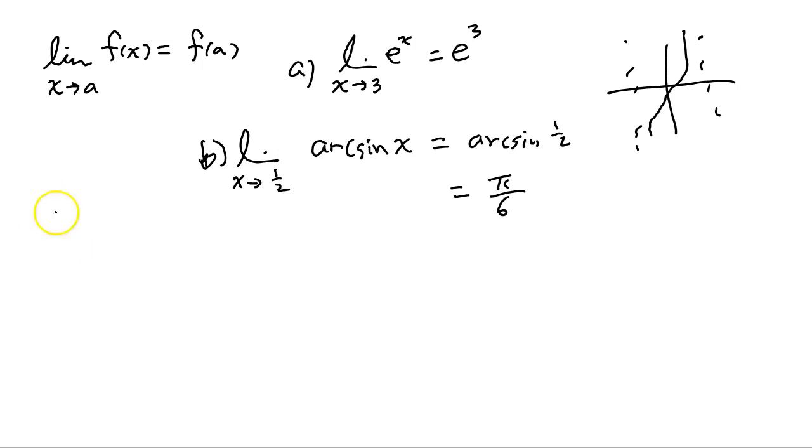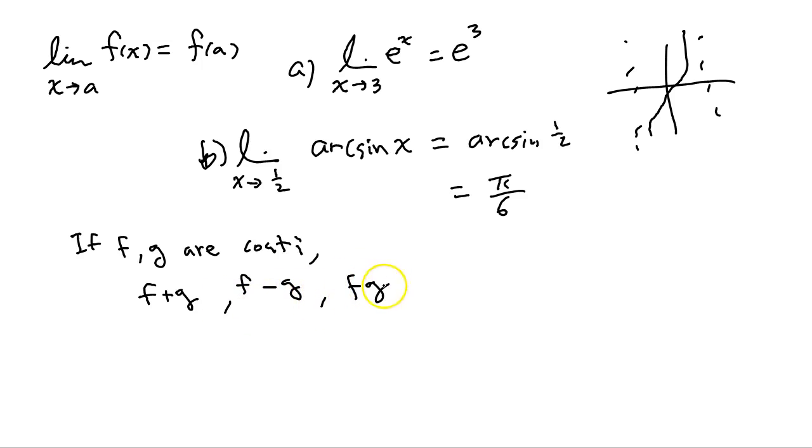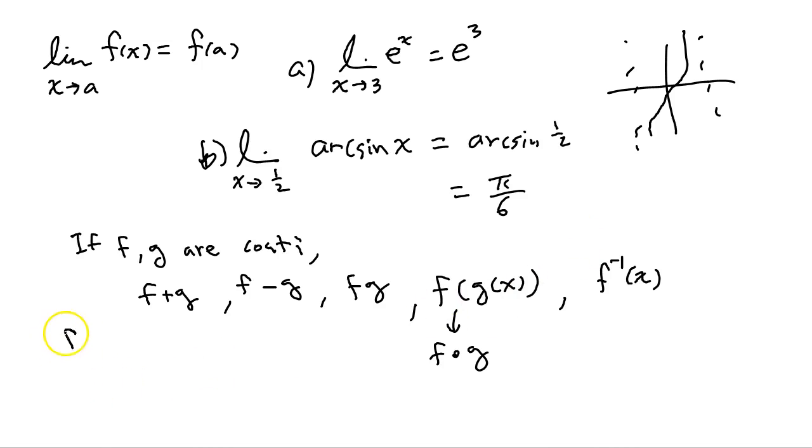So maybe I should write a list here. If f, g are continuous, then f plus g, f minus g, f times g, and f of g of x, this is composition, right? That's sometimes written as f circle g. And the inverse function of f, if it exists, these are all continuous. What you have to be careful about is, if you have f divided by g, then as long as g is not 0, this is still continuous.